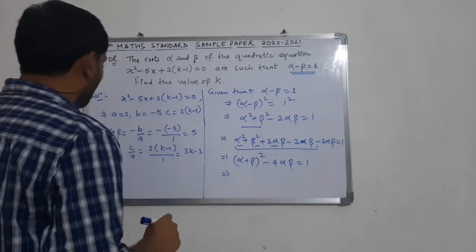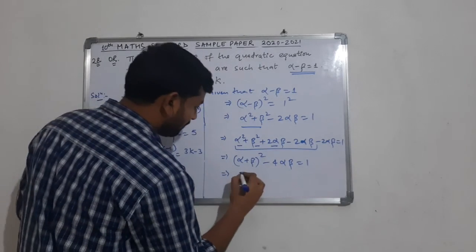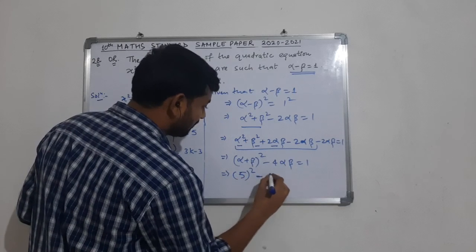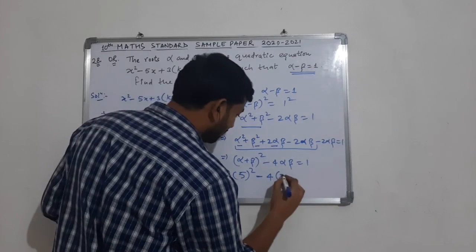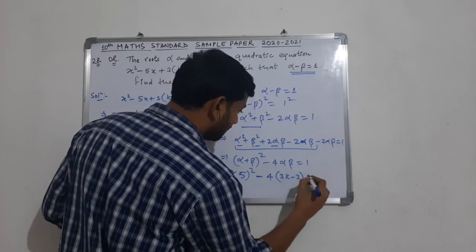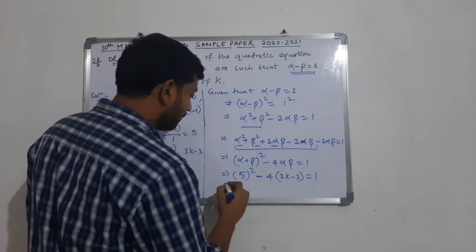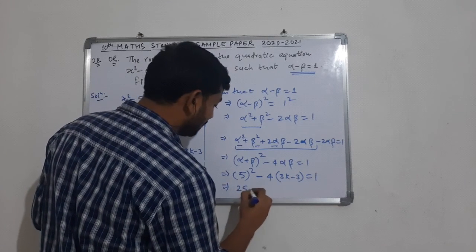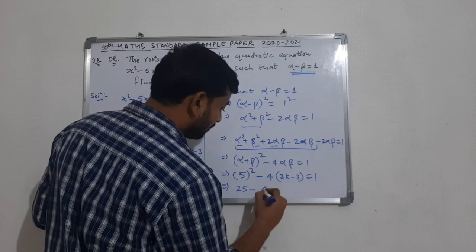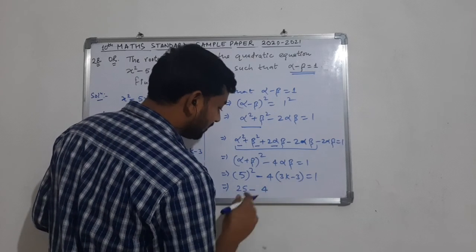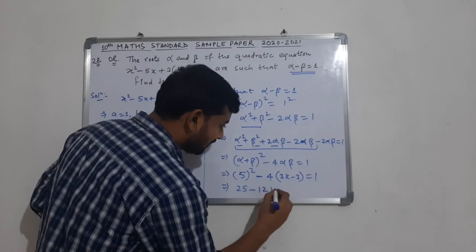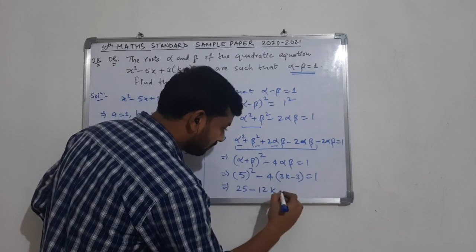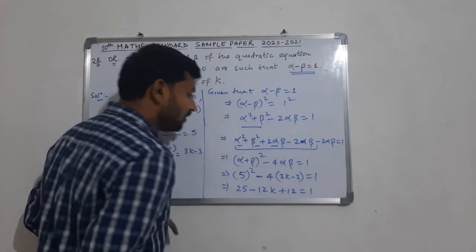Alpha plus beta is nothing but 5. So 5 square minus 4 alpha beta. Alpha beta is 3k minus 3. So 5 square minus 4 times 3k minus 3 is equals to 1. So from here we are getting a very simple value, 25 minus 4 times. Let us multiply this. So we will be getting 25 minus 12k, and this is plus 12 is equals to 1.